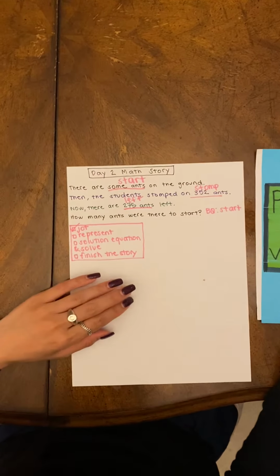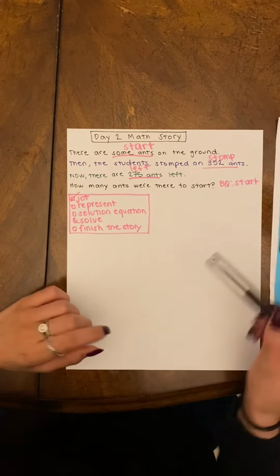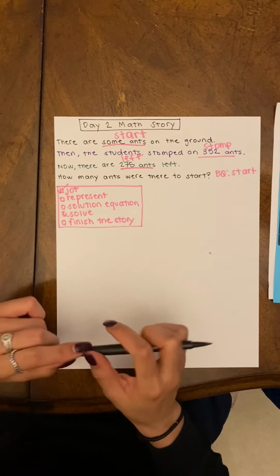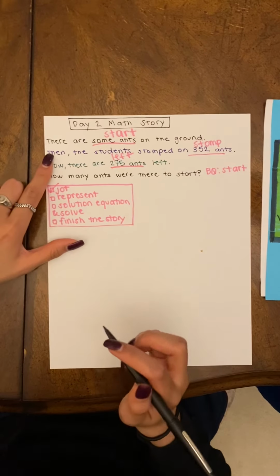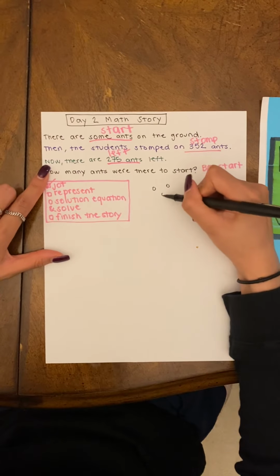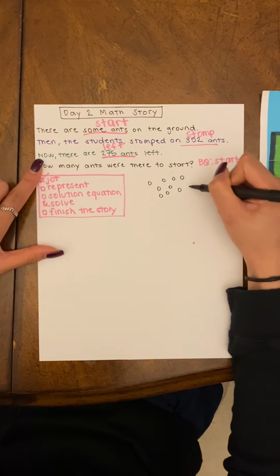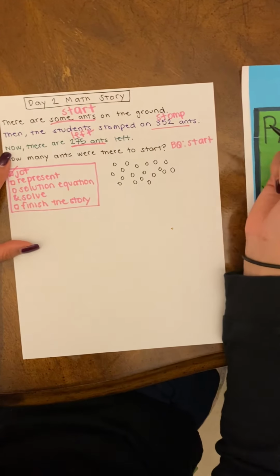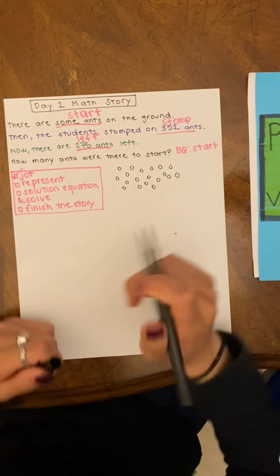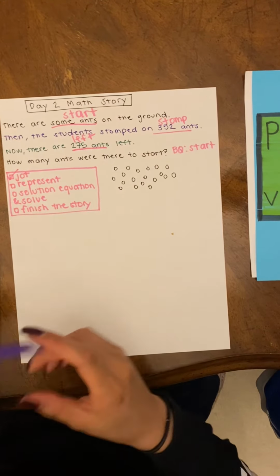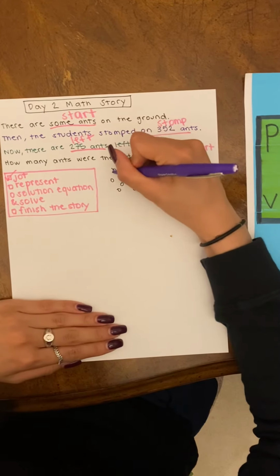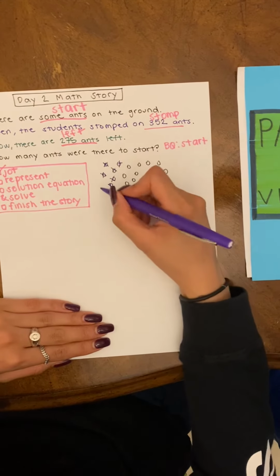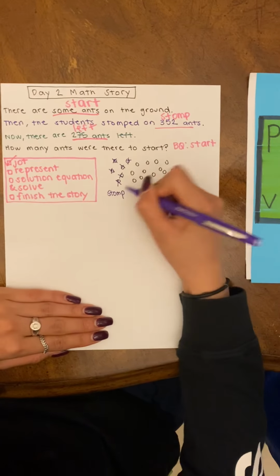So now we're back and let's represent together. We know that when our big question is how many to start, we can draw a picture to help us. So we know there are some ants on the ground. I'm going to just draw circles to represent the ants. I'm going to do this quick and efficiently just to help my brain understand what's happening in the story. Then the student stomped on 352 ants. Since they stomped on it, we have less. So I'm going to cross off some, and that represents the ones that were stomped on.